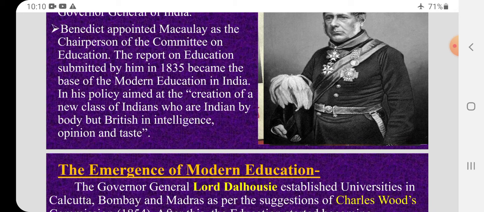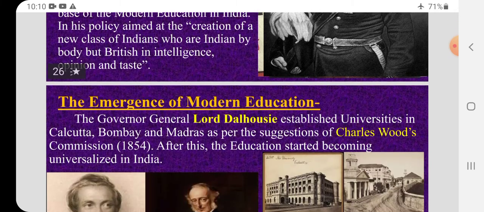See, the creation of a new class of Indians who are Indian by body. Though we are born here, Indians by birth, in our intelligence, in our taste, in our opinion, we should become like the Britishers.